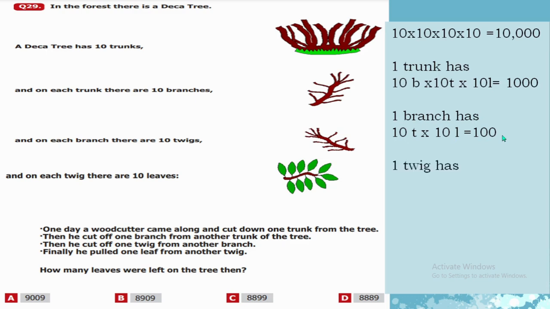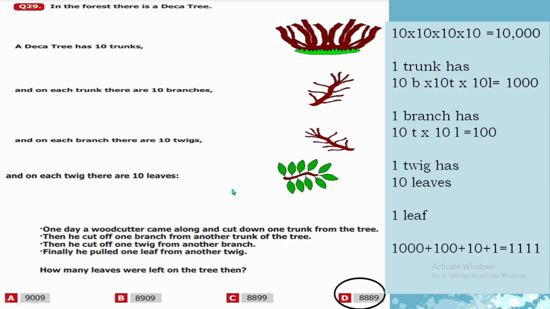Then he cut one twig which had 10 leaves. And at the end, he just pulled one leaf out of one twig. So if we total all the values, 1000 plus 100 plus 10 plus 1 is equal to 1111. So these are the leaves which were removed from the tree. So we will subtract it from our total. 10,000 minus 1111. The answer is 8,889, which is option D.